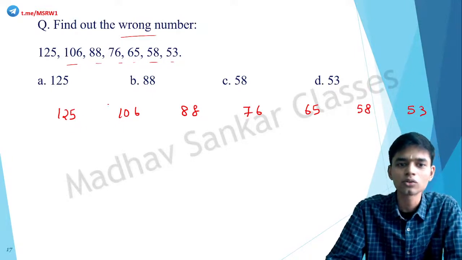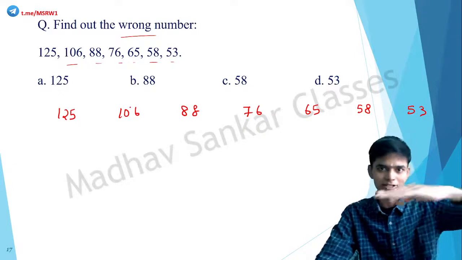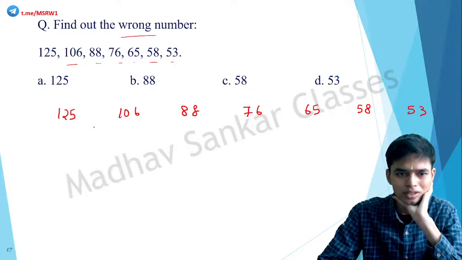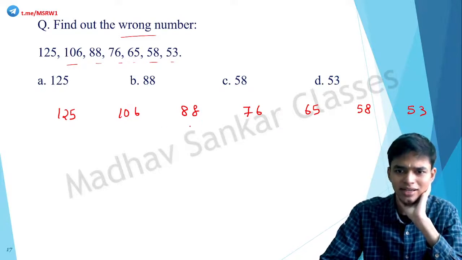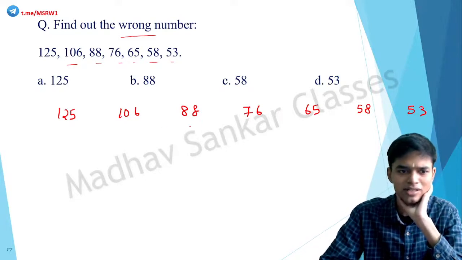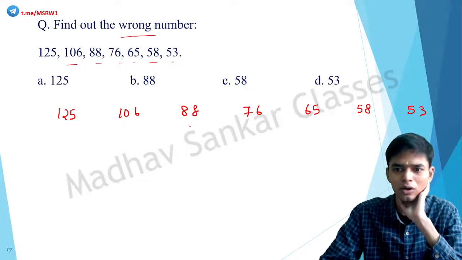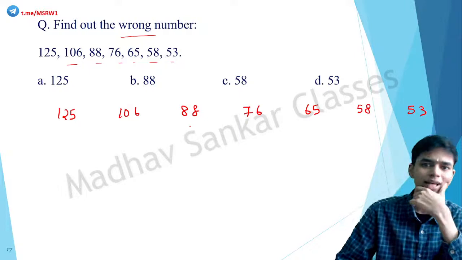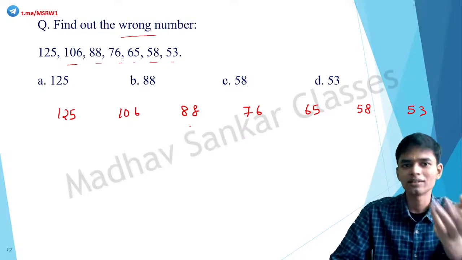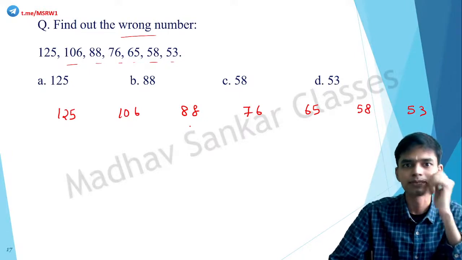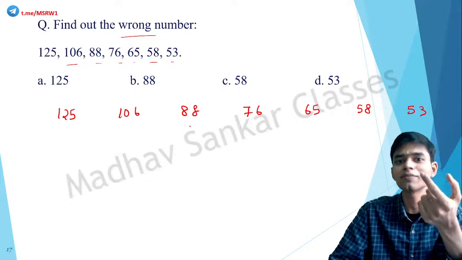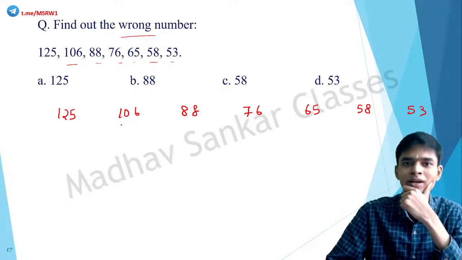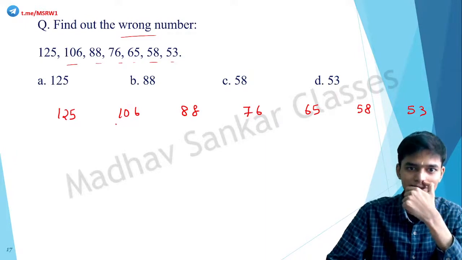125 and 106. So here also there is a constant relationship. It's continuously descending. Okay, so the divisibility and all does not work here. It's ending with different numbers, and some are even, some are odd. Not everything is divisible by any common number. Okay, so nothing like that. So how do we proceed? The next thing to check is the relationship between adjacent terms. So 125 and 106, what's the relationship? 106 plus how much is 125? 19.